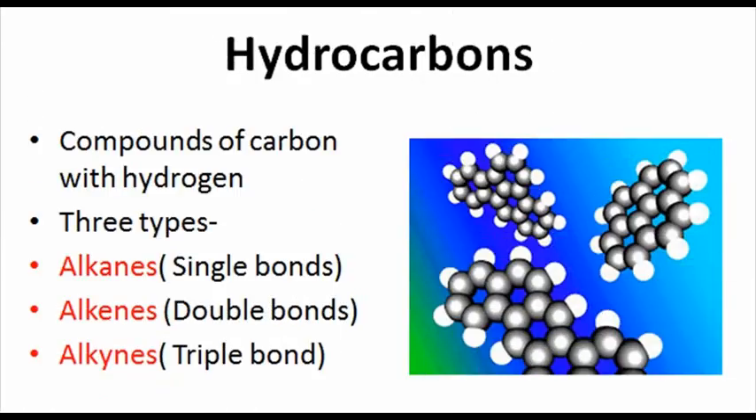Now we will discuss compounds of carbon with hydrogen. These compounds are known as hydrocarbons. There are 3 types of hydrocarbons. These are known as alkanes, alkenes and alkynes. Alkanes have single carbon-carbon bonds. Alkenes have 1 or more double carbon-carbon bonds, and alkynes have 1 or more carbon-carbon triple bonds.